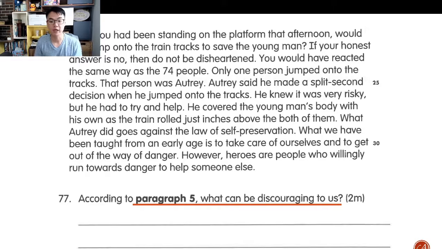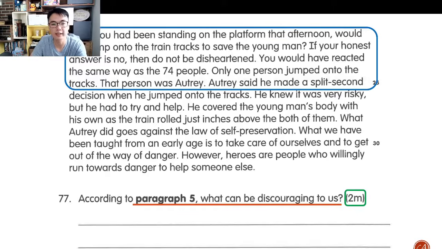Paragraph 5, what can be discouraging? I found the word disheartened. Therefore, the answer should be within the radius of that word disheartened. Looking at the keyword and finding the answer near to it is one of the tricks and techniques of effective comprehension. So, 2 marks: what can be discouraging? I'm looking for 2 parts because it's a 2-mark question. I cannot just answer with 1 part, it has to be complete. So let's move on. How can we find this answer?